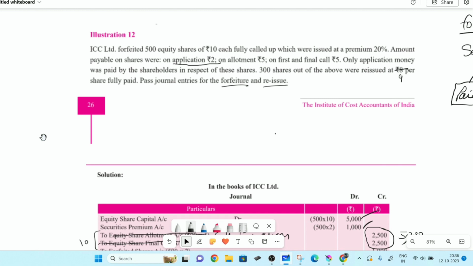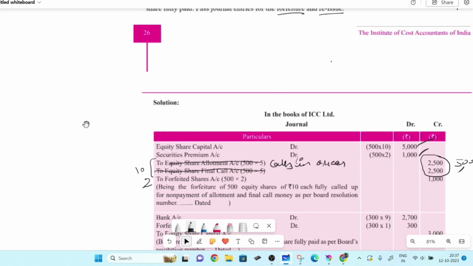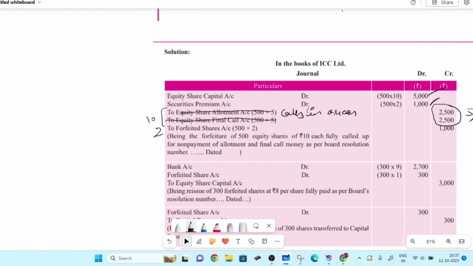On one side we are receiving the money, on the other side share capital liability is increasing, or you can say we are issuing the shares. So your reissuing entry is going to be bank account debit to equity share capital.